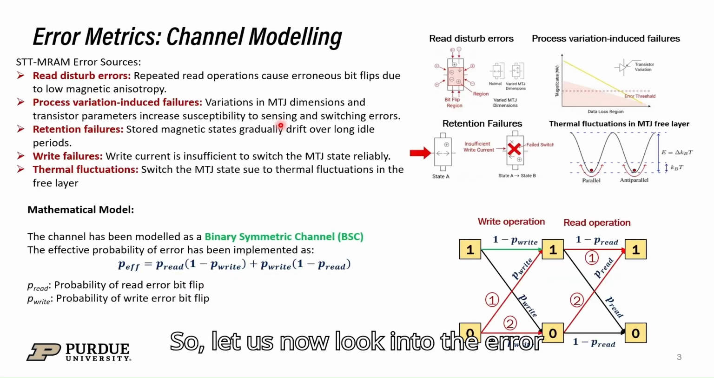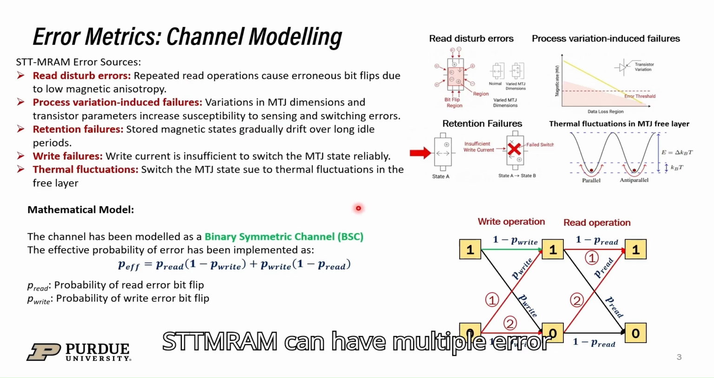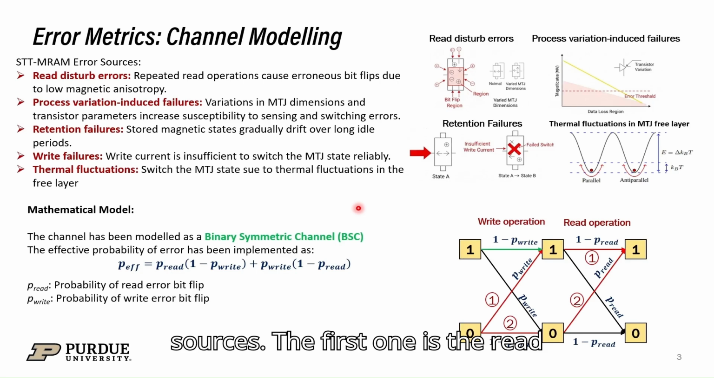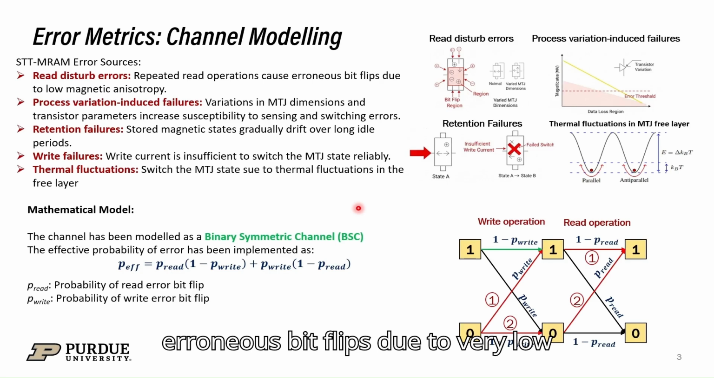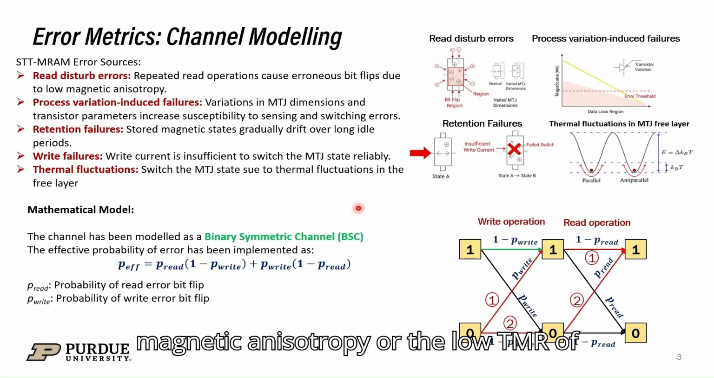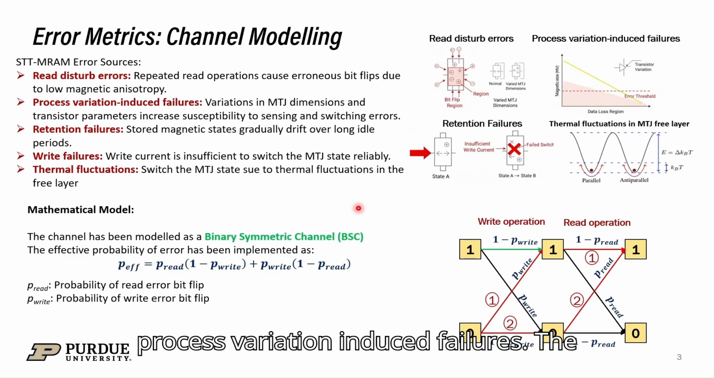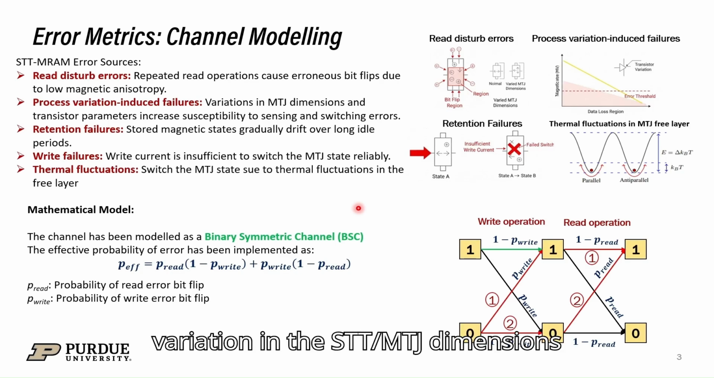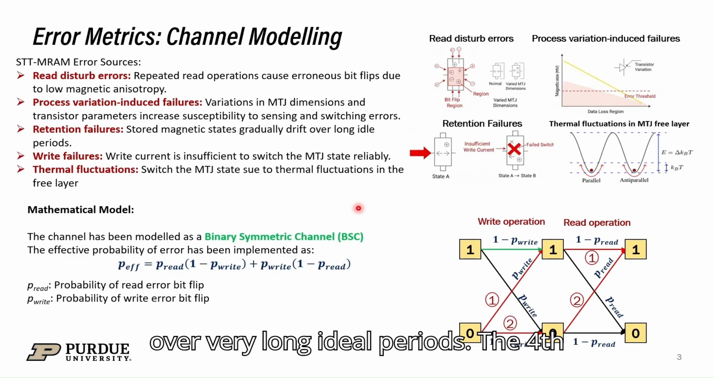So let us now look into the error metrics of these devices. STT-MRAM can have multiple error sources. The first one is the read disturb errors. When we have repeated read operations, there can be some erroneous bit flips due to very low magnetic anisotropy or the low TMR of these devices. The second one is the process variation induced failures. The variation in the STT-MTJ dimensions and the transistor parameters can increase the susceptibility to sensing and switching errors. The third one is the retention failures, where the stored magnetic states gradually drift over very long idle periods.